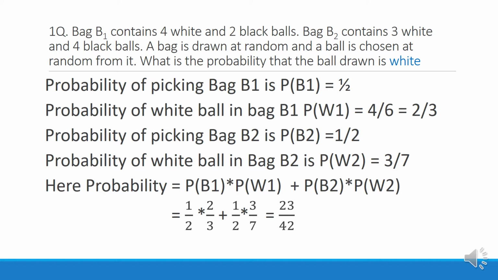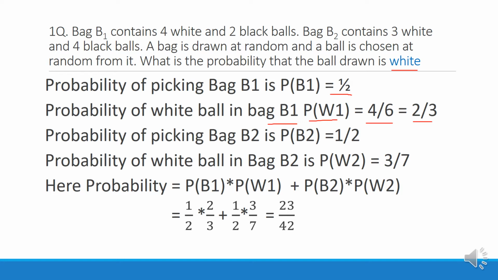So here we have two bags and each contains white and black in different numbers. So the probability of picking bag B1 is 1 by 2, as we have two bags. Picking one bag is 1 by 2. So here they are asking white ball. So first of all, the probability of white ball in bag B1 is P of W1 is equals to 4 by 6, which is equals to 2 by 3.